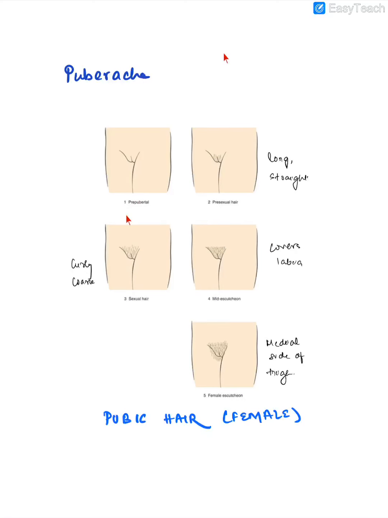Let us come to the pubarche of the female. Stage 1 is prepubertal. Stage 2 is also known as pre-sexual hair, where the pubic hairs are long and straight. Stage 3 is sexual hair. The hairs now are curly and coarse. Stage 4 is metastasion, where the hair covers the whole of the labia, and when the hair covers the medial part of the thigh also, that is the adult stage of the pubic hair, stage 5.